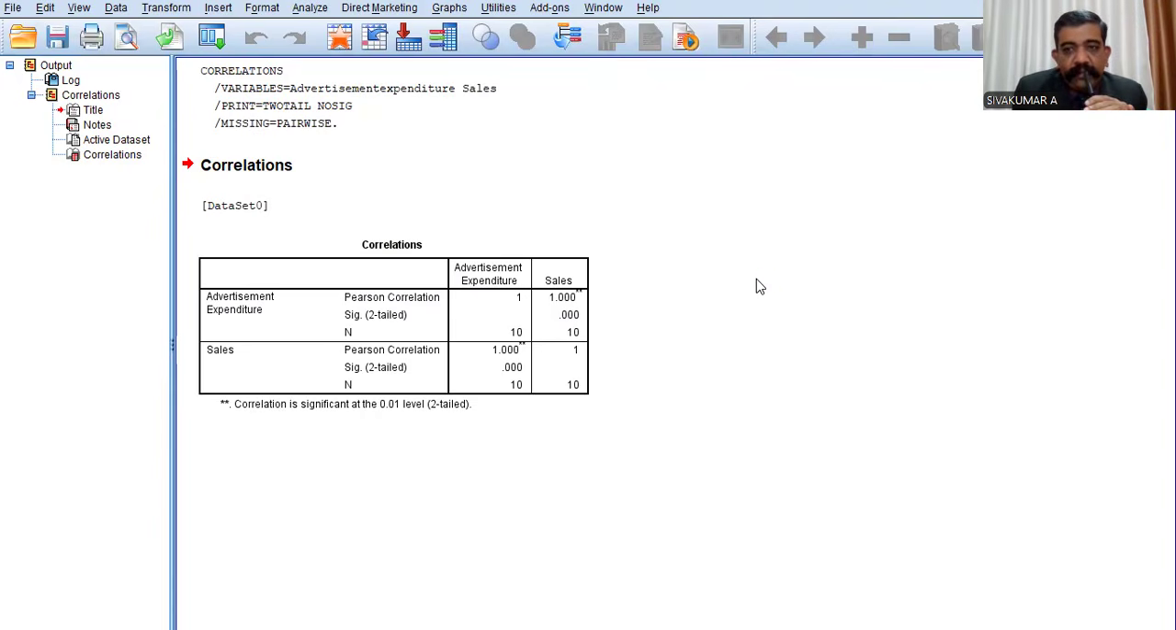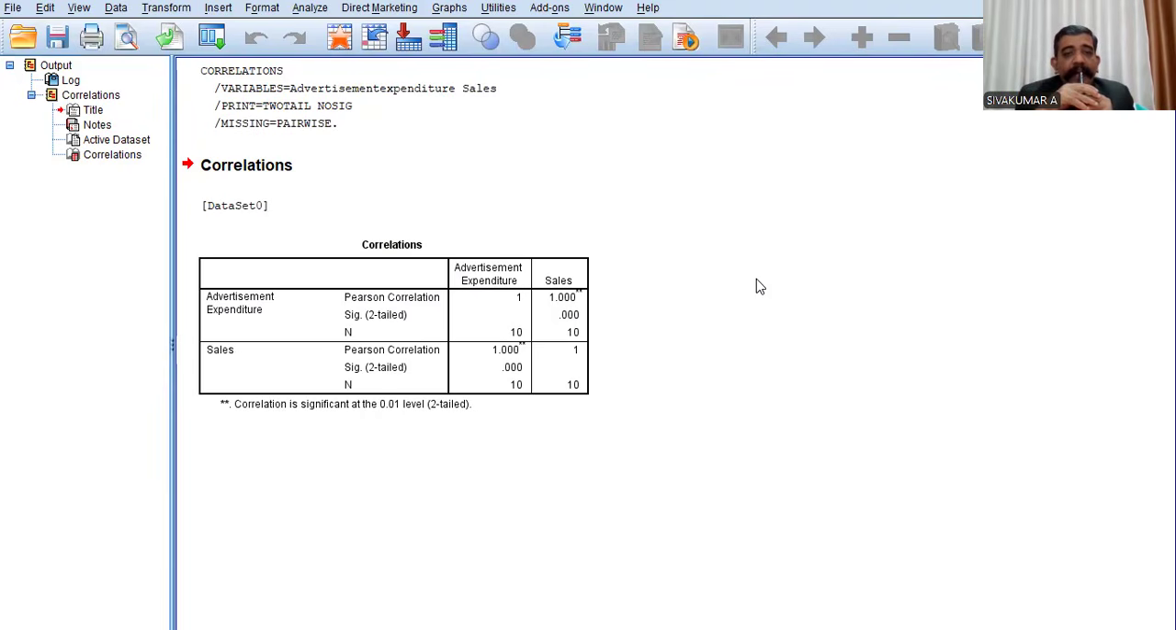What is the hypothesis? Null hypothesis: there is no correlation between sales and advertising expenditure. You have to write this before starting the test, before starting the data analysis. Then the alternative hypothesis: there is a correlation between sales and advertising expenditure. Then try to interpret it.